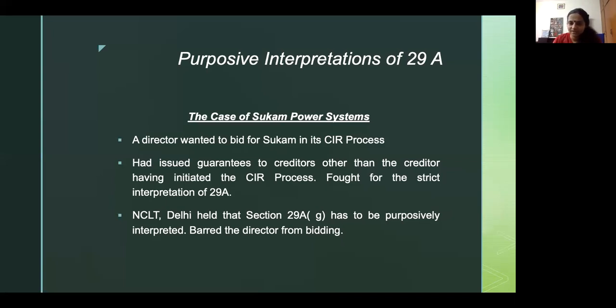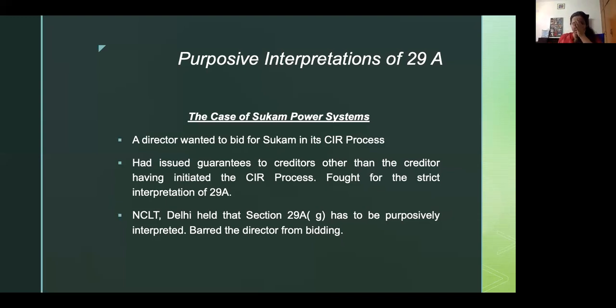He did not give the money back. Out of all these banks, one of the banks that did not issue a notice to the guarantor was SBI. Barring that, all other banks did, and the director was not able to pay these banks back. The one bank that didn't was SBI, and SBI had initiated CIRP process against SUCAM.